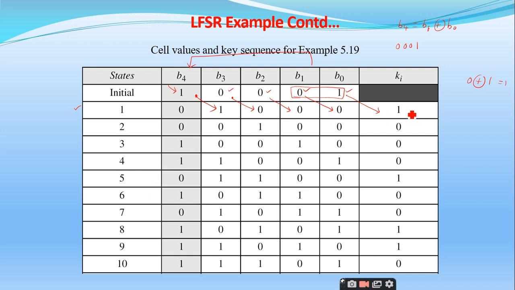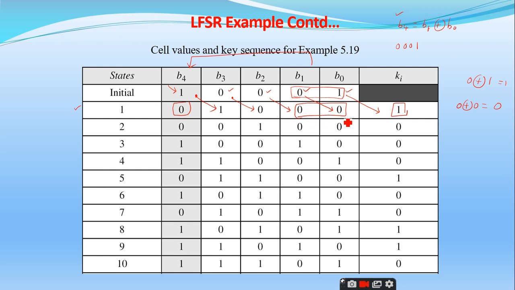So for the first round, I get the key value as 1. What is B4 for the first round? You have to apply this function. B4 is B1 exclusive or B0. So you take these 2 bits. What is 0 exclusive or 0? 0. So you can observe here that 0 is generated here.